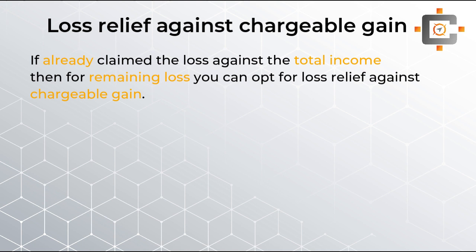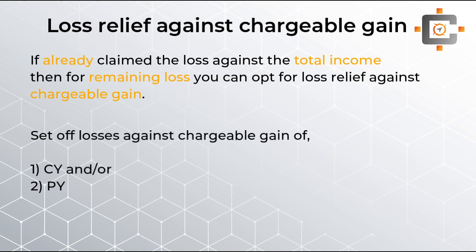Once you are done with your total income option, then and only then can you come to the chargeable gain option. Once again, in the chargeable gain also, any trading losses of the current year can be settled against the current year's gain or the previous year's gain. Once again, the current year or carryback option is available, but only one tax year's carryback is available.